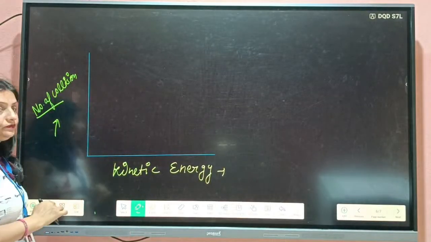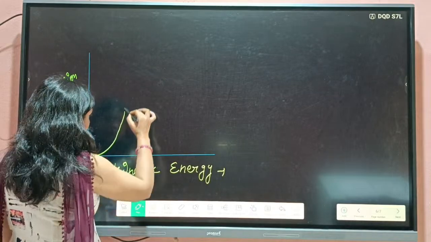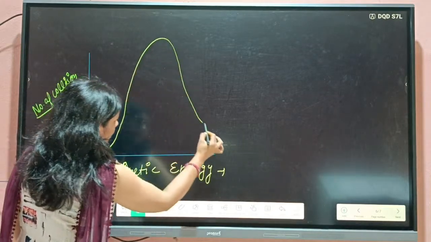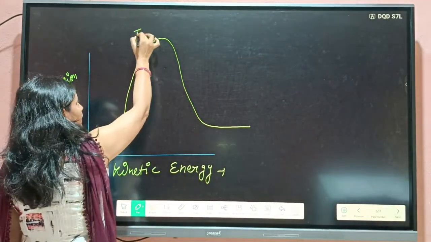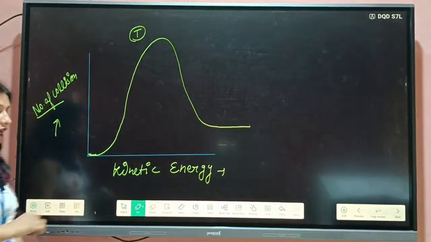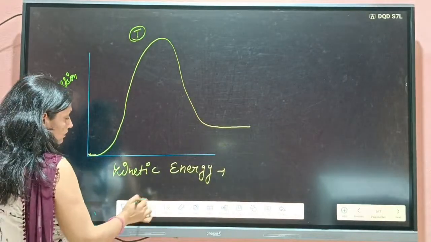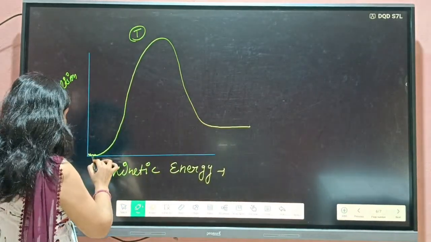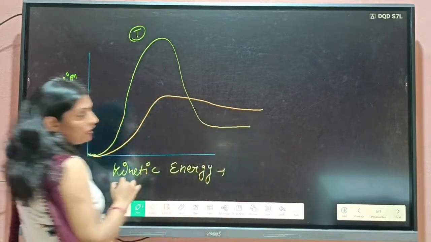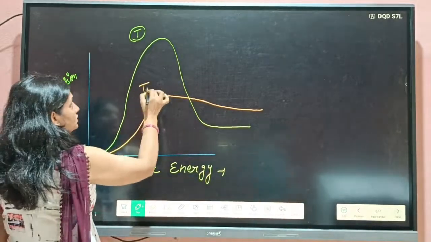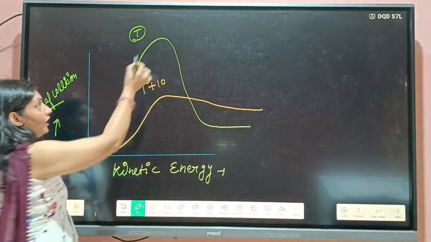Let us consider this is the curve at time t, and this is the curve at time t plus 10 degrees. So students, what do you mean by this peak?